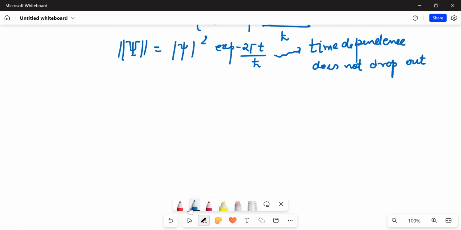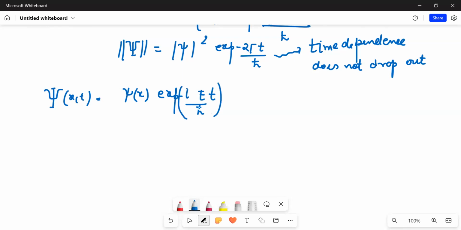Okay, so in general, psi as a function of both x and t is equal to psi of x times exponential of minus iota E t upon h bar. This is how you mostly write the solution. Now this psi of x happens to be a solution of the time independent Schrödinger equation. Clear?